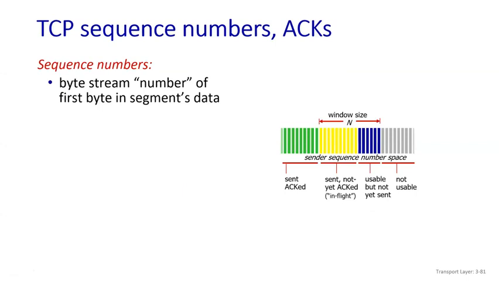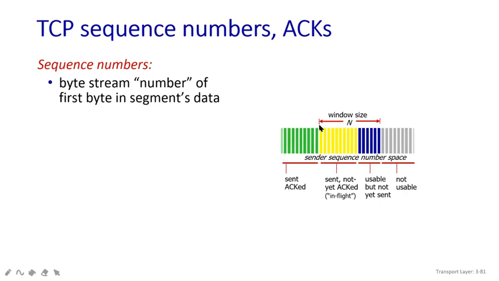How are we going to send the data, and how are we going to receive the data? I told you that the sequence number is always dependent on your byte stream. It has to be calculated in terms of your byte stream. It means the number of the first byte in the segment's data. Here we will see the diagram.